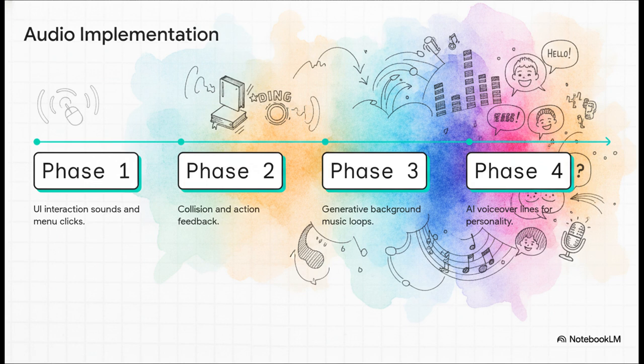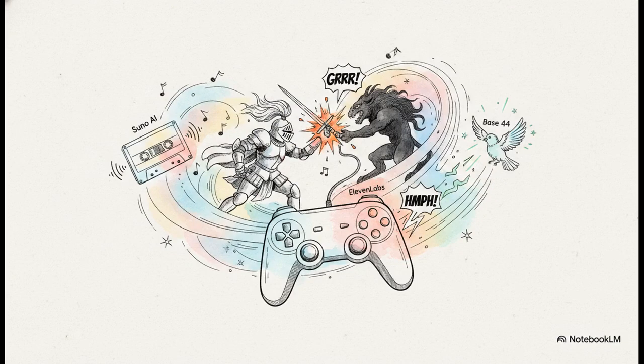Next, you bring in generative background music to set the whole mood. And finally, you can even add AI voiceover lines to give your characters real personality. Without this layer, I promise you, even the most gorgeous game feels completely static and dead. And where are they getting all these amazing sounds? From AI audio tools, of course.